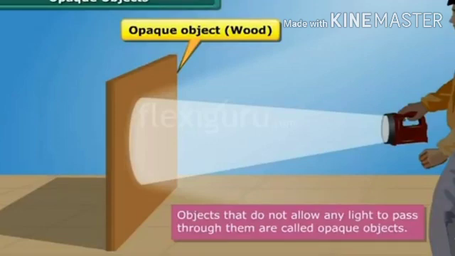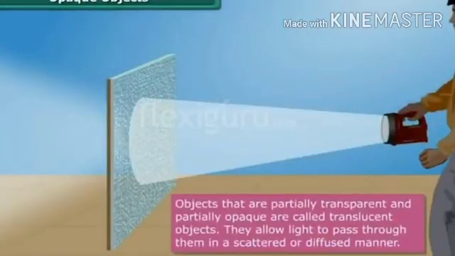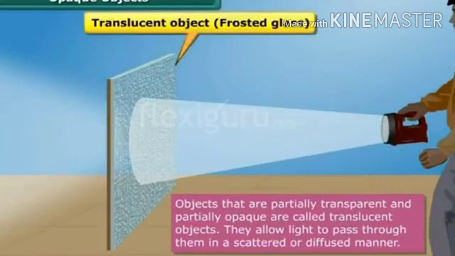It blocks the path of the light, and you can see the shadow on the other side. So when opaque objects are there, a shadow will be formed on the other side. And the last is about translucent objects. Translucent objects partially allow the light, so the light is scattered in different directions, and that's why they are called translucent objects.